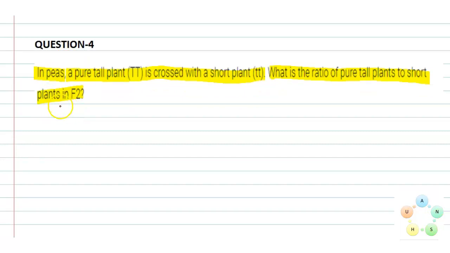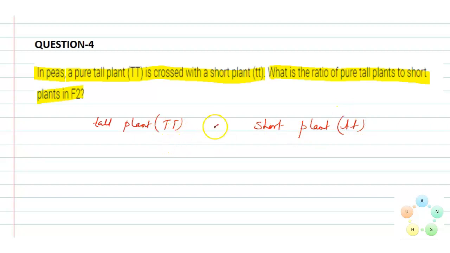So here two characters have been chosen. One is the tall plant, and that is TT, both the alleles are dominant, whereas another character is the short plant where both the alleles are recessive.